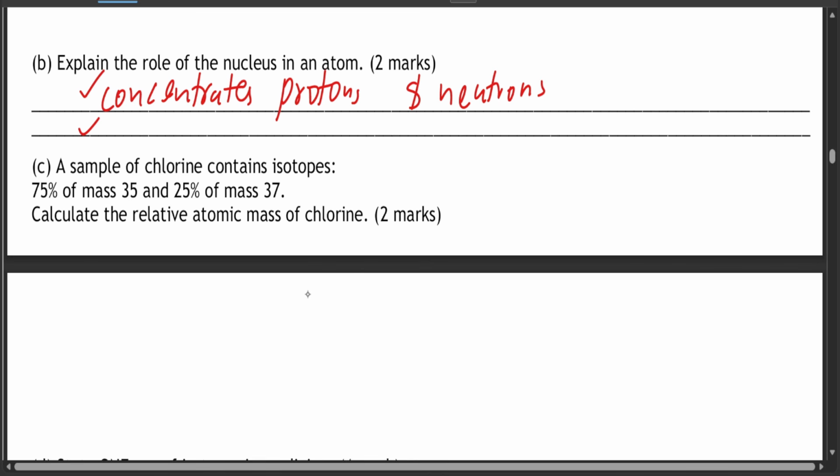Second one, maybe controls the atom's mass, because most of the mass comes from the nucleus. It doesn't come from the electrons. And third one, maybe holds positive charge because of the protons.